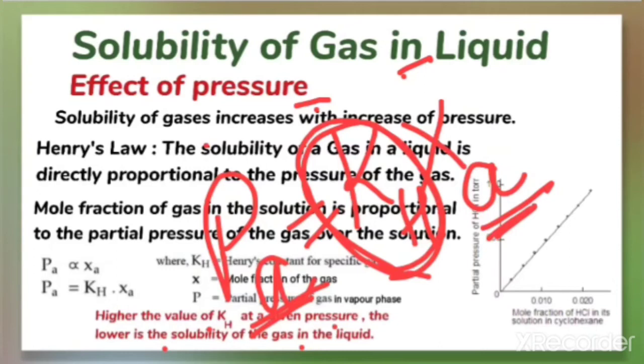Here I can put an arrow mark to show that the greater the value of KH, the smaller the value of XA. So on the basis of the KH value, we can say that the higher the KH value for a particular gas, the lower the solubility of that gas in the liquid, at a constant pressure.